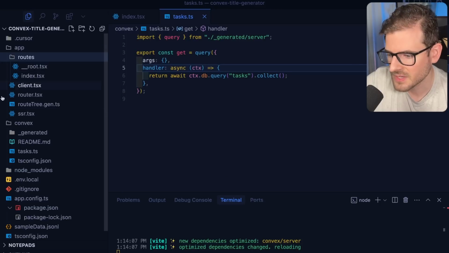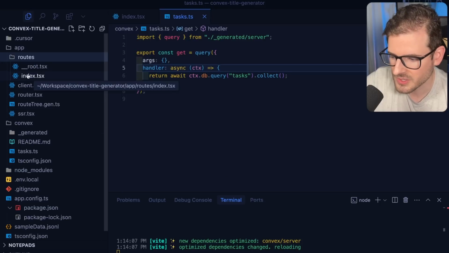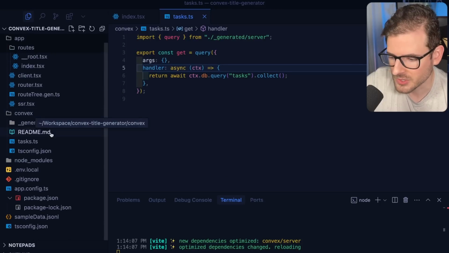So we talked about TanStack Start and how the routing system works. I also want to mention how Convex works. So when you start a Convex project, you will have a convex folder.